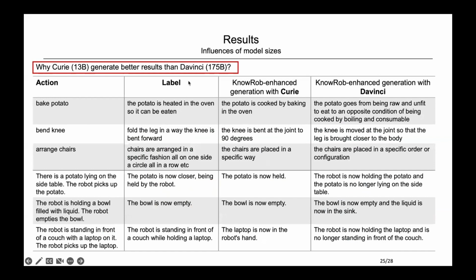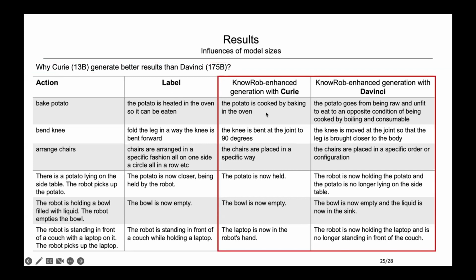So one problem here: why does Curie generate a better result than Da Vinci? Because we know that Da Vinci is the most powerful one, we are expecting it to perform best. The fact is that Da Vinci is best suited for applications that require creative content generation and extensive understanding of the content. Curie excels in answering questions and generating chatbot, customer service chatter. And here we give some examples of the generations from Curie and Da Vinci.